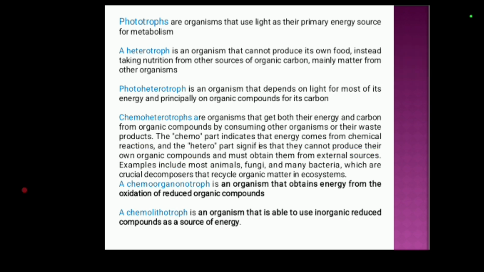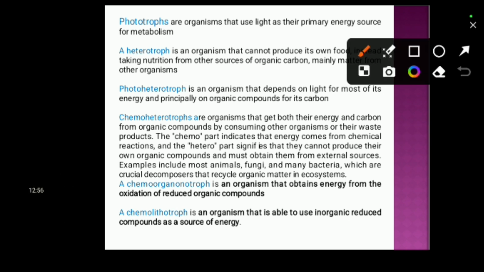Examples include most animals, fungi, and many bacteria, which are crucial decomposers that recycle organic matter in ecosystem. Next is chemoorganotrophs. These are organisms that obtain energy from oxidation of reduced organic compounds. Next is chemolithotrophs. These are organisms that are able to use inorganic reduced compounds as energy source. Litho means that they use inorganic compounds as their energy source.